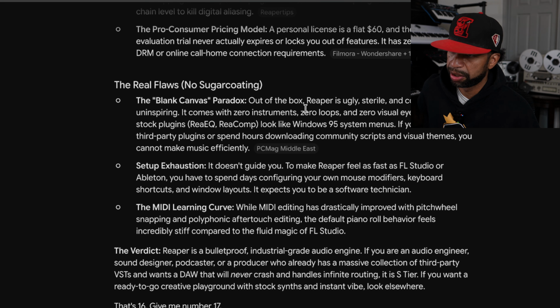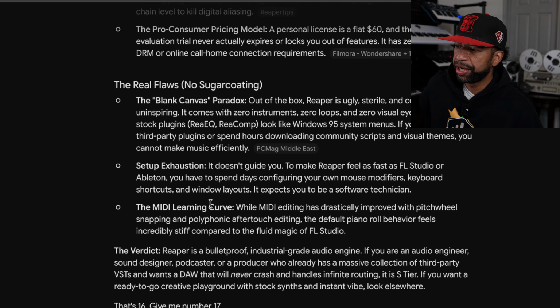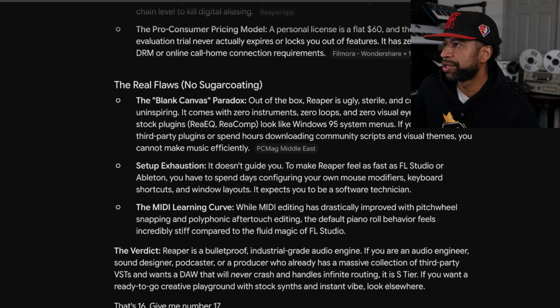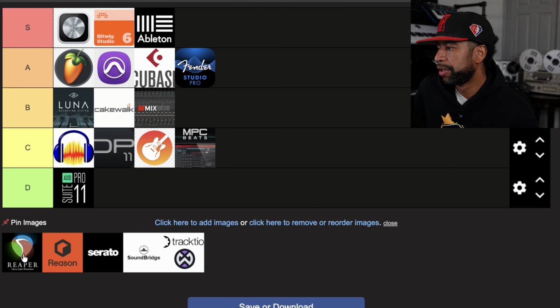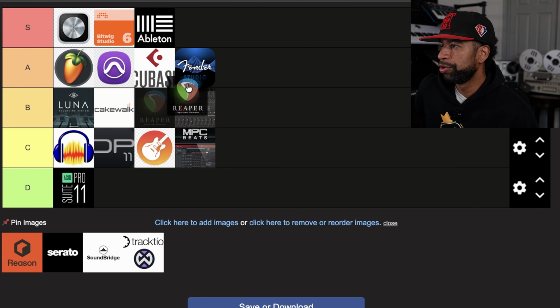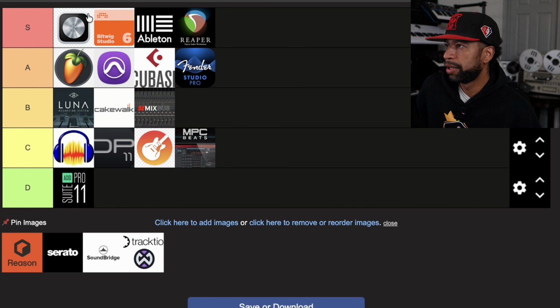Out of the box, Reaper is ugly as hell, but you can fix it really quick. Setup exhaustion, it doesn't guide you to make Reaper feel as fast as FL Studio or Ableton, and the MIDI learning curve does take a while, but it's still S tier. I mean, I knew that already. It's Reaper. The value with the functionality makes it that.